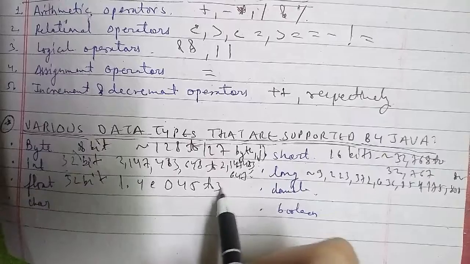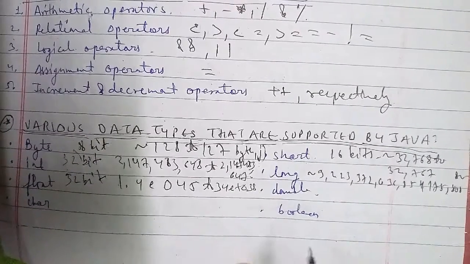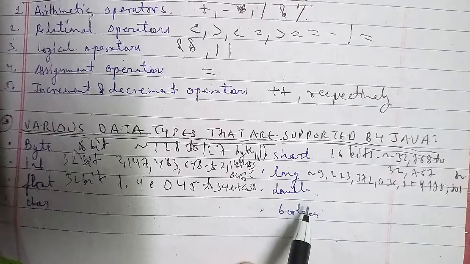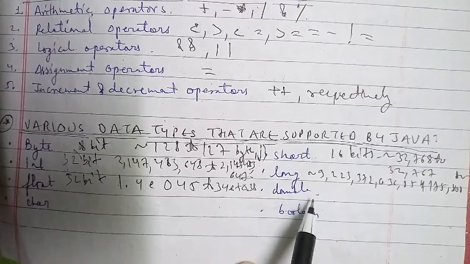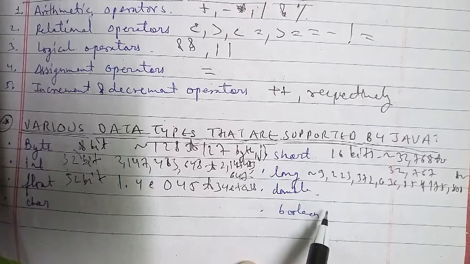The width of the char data type is 16 bit and the range is 0 to 65536. For the boolean, this is a simple data type which denotes a value of either true or false.